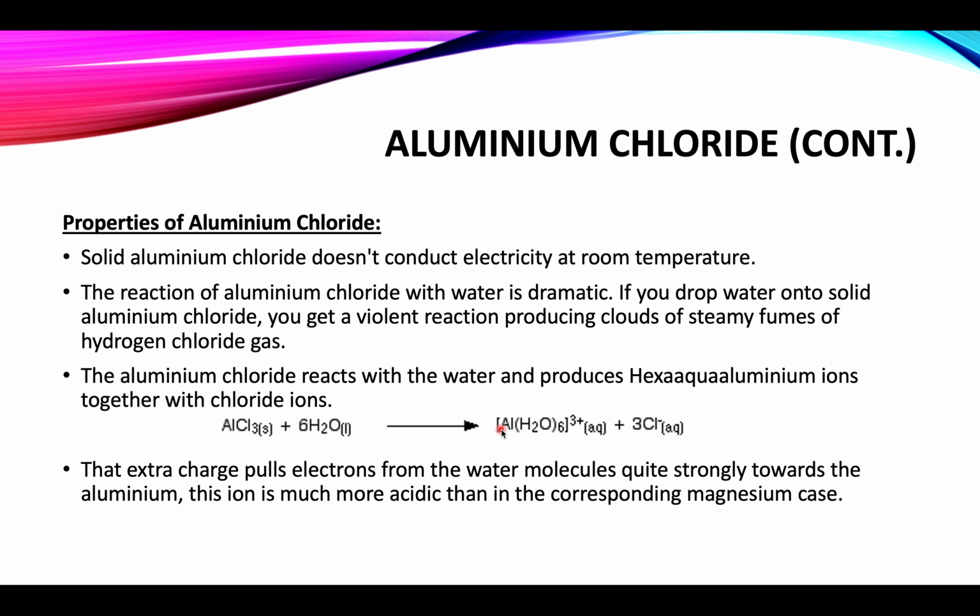As you know, aluminium has a higher charge as compared to magnesium in the previous case. So if we compare the acidic character of these two ions, hexa-aqua magnesium ions and hexa-aqua aluminium ions, we will come to know that due to this greater charge on the aluminium atom, it has the ability to pull the electrons from the water molecule quite strongly. So we can say that this particular ion is much more acidic as compared to the ion in the magnesium case. So its acidity is more.